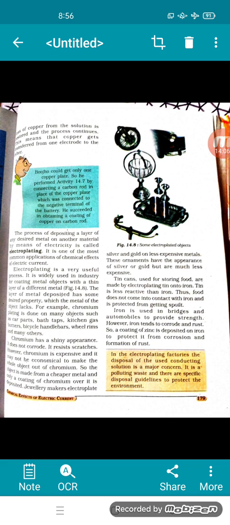So, a coating of zinc is deposited on iron to protect it from corrosion and rusting. In the electroplating factories, the disposal of the used conducting solution is a major concern. It is a polluting waste and there are specific disposal guidelines to protect the environment.